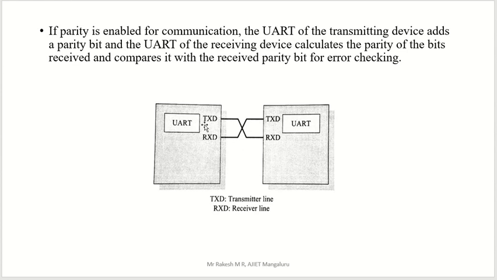Here the transmitter, here the receiver. We are going to add a parity bit here on the transmitter side with that data and send it. On the receiver side we are going to make some calculation to check whether that data is original or any misplaced data. If that parity bit is proper, then that data is also original data. If there is any problem, then that parity bit will change. Then the transmitter will identify that some misplacement has happened in between transmitter and receiver. Like this, we are going to secure our transmission method.